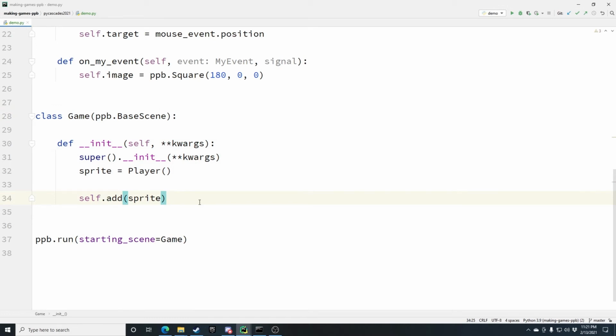This is because everything in PPB is what we call a game object. Game object is a parent class that we use. It gives us the magic init. Importantly, what it allows is the scene graph. Every game object can take other objects, including sprites. I didn't really cover subsprites specifically because they're a fairly advanced topic. But for now, what you can know is that you can nest any game object under another game object. This gives you the graph, which makes it very easy to publish to the right things at the right times.